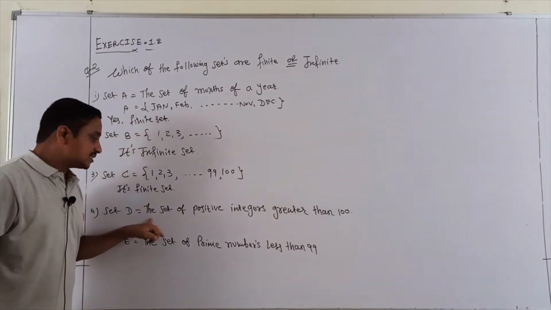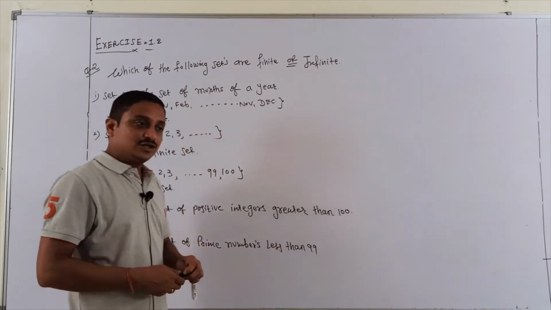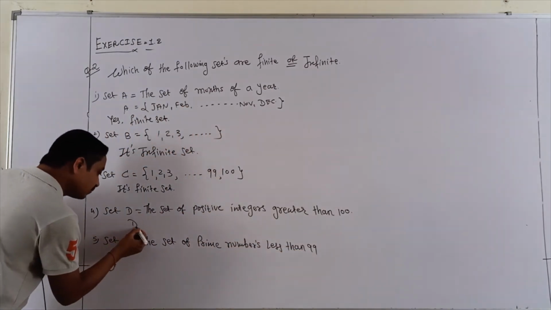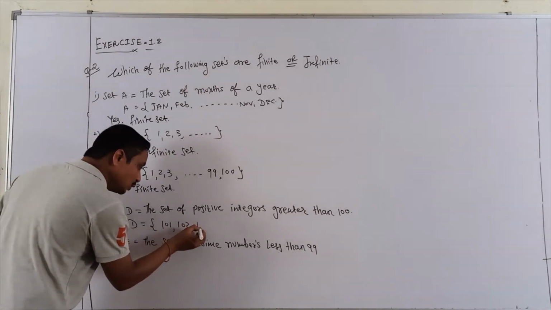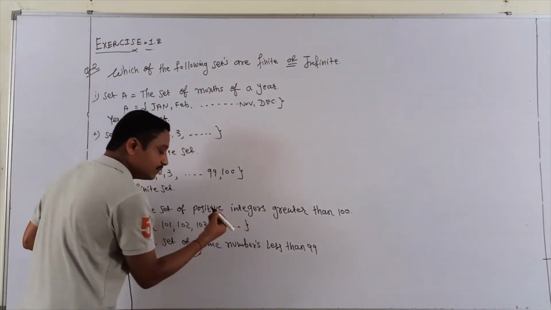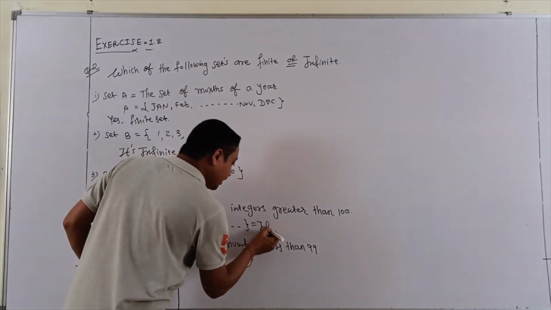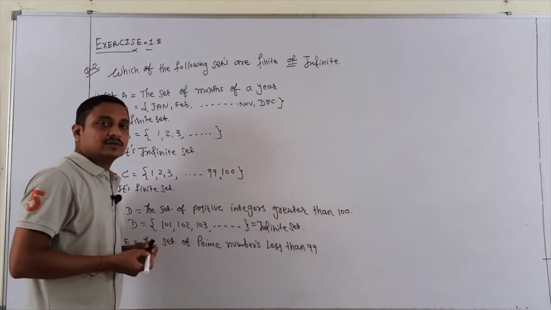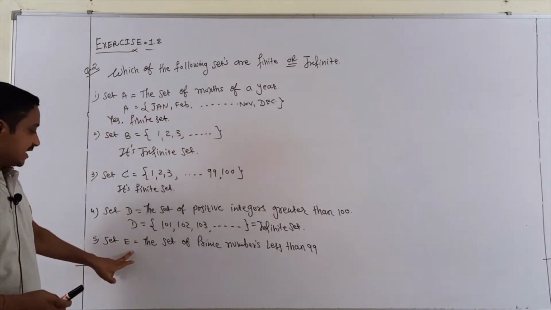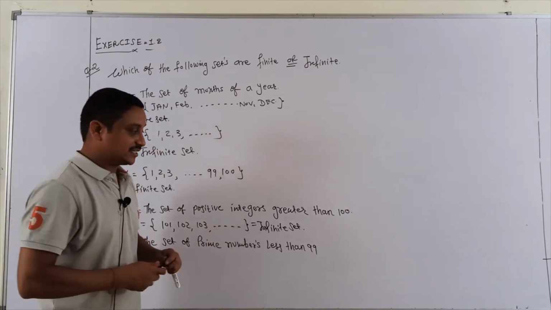Continue. Fourth one, set B, the set of positive integers greater than 100. You know students, numbers greater than 100 which are positive. Yes, 101, 102, 103, till the last, going to infinity. It is an infinite set. Clear?